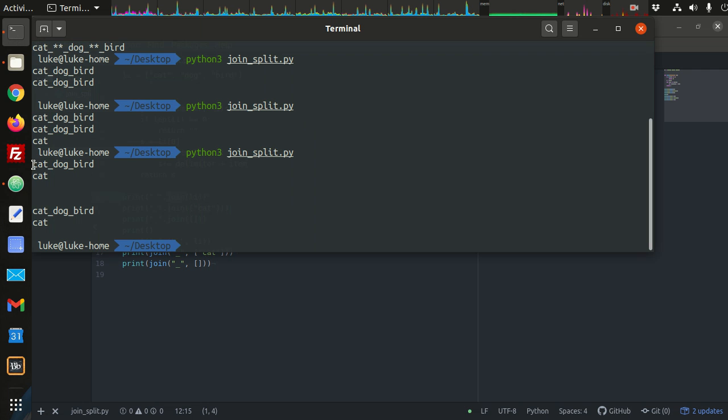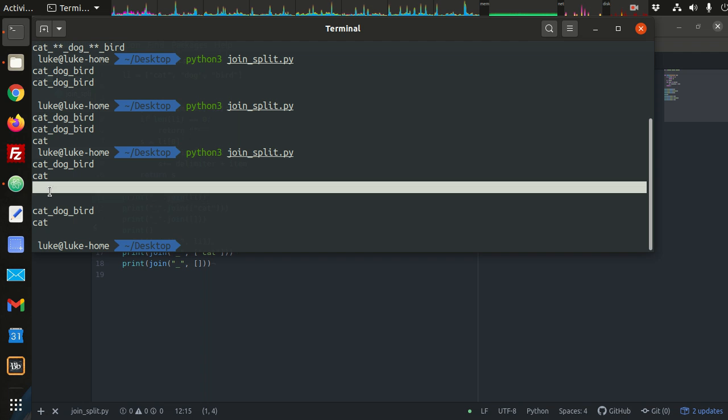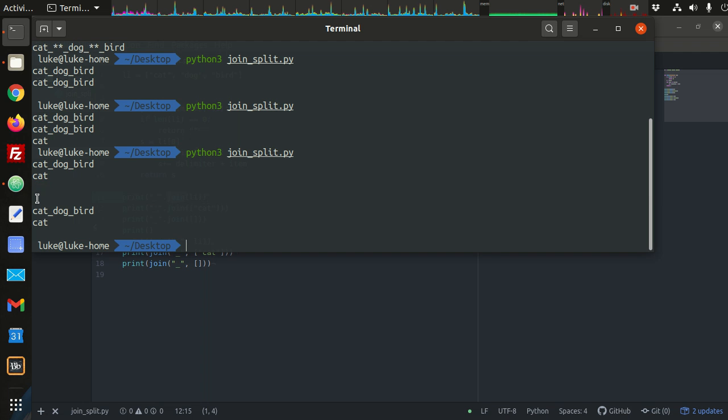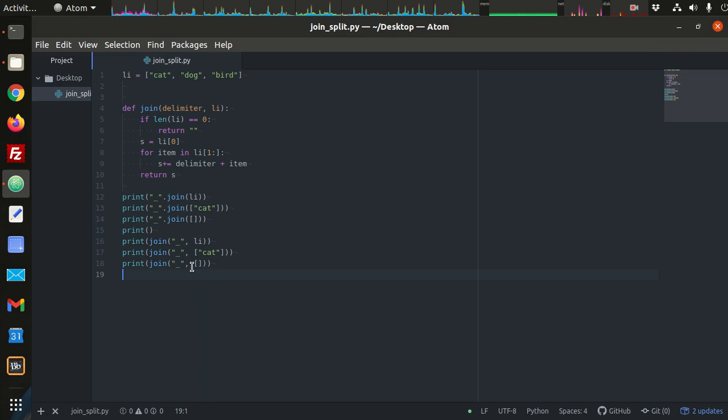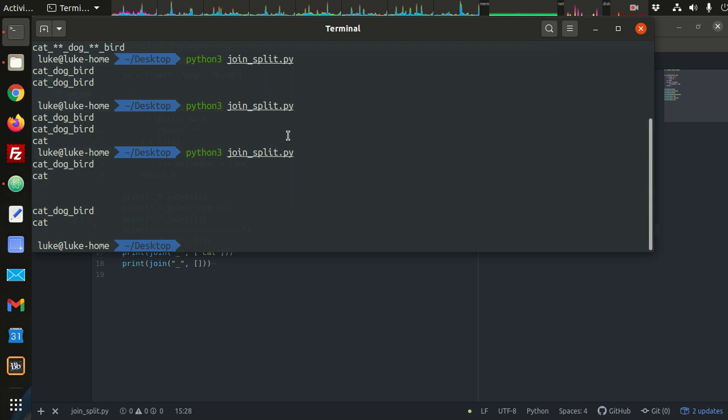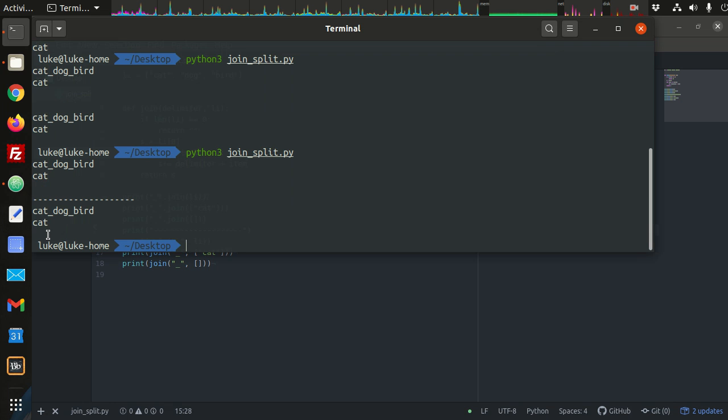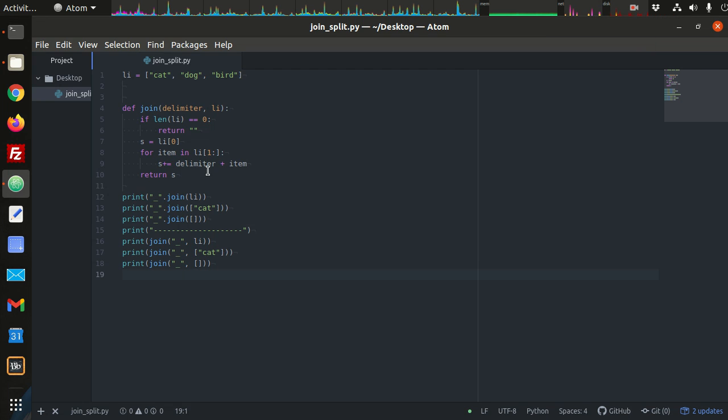Okay, so we see cat, dog, bird, cat, and then the empty string here is printed out. And then there's our extra line of print. So I guess I can put a little hyphen there so it's a little easier to tell what's happening there. Right, so this prints out the empty string because there are no elements in that list. Okay, so we've successfully mimicked the behavior.